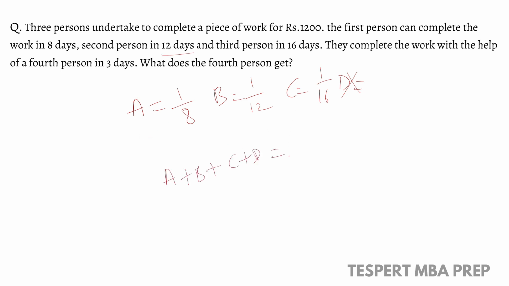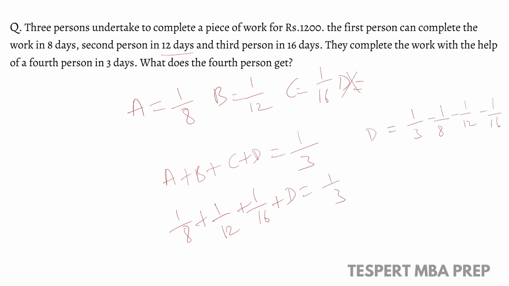If all of them work together, the work will be completed in 3 days. That means the 1 day work will be 1 by 3. So 1 day work of A is 1 by 8. Just substitute the values: 1 by 12, 1 by 16, and we do not know about D. So D will be equal to 1 by 16 after taking the LCM. That means D's 1 day work is 1 by 16, right?